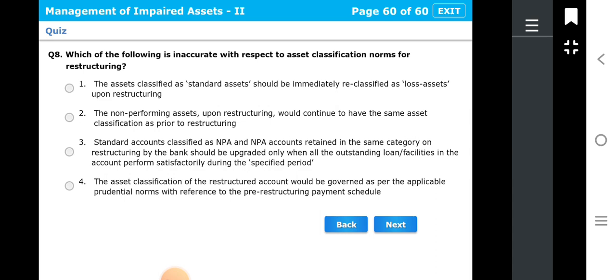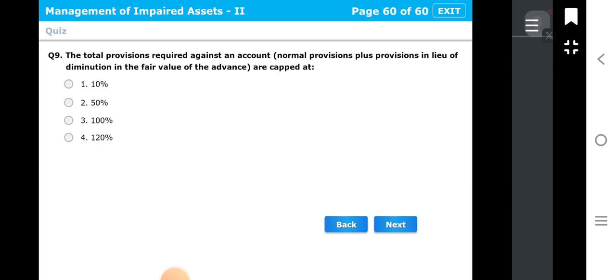Okay, so the correct answer for this question will be first. The asset classified as standard asset should be immediately reclassified as loss asset. So after restructuring it is not the case. Let's see next question, question number 9.